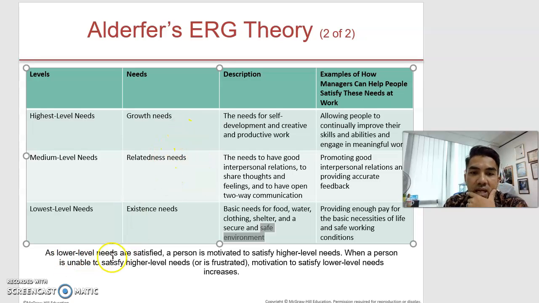So as lower level needs are satisfied, a person is motivated to satisfy higher level needs. When a person is unable to satisfy higher level needs, or is frustrated, motivation to satisfy lower level needs increases. That's what I was saying. So when you satisfy the lower level, of course, you will focus on the higher level. But at the same time, you can carry any of these needs together and focus on them at the same time.